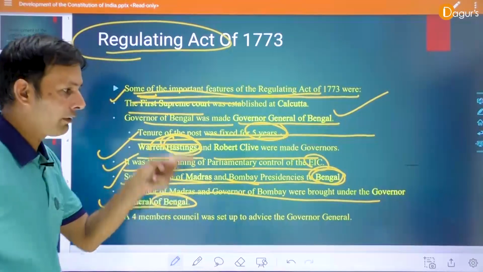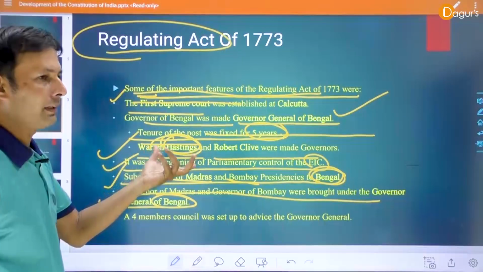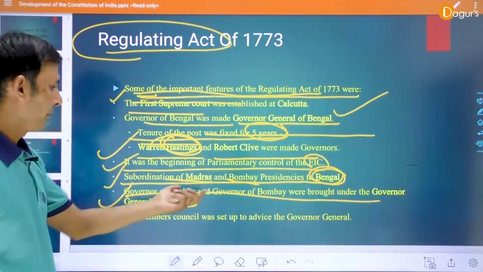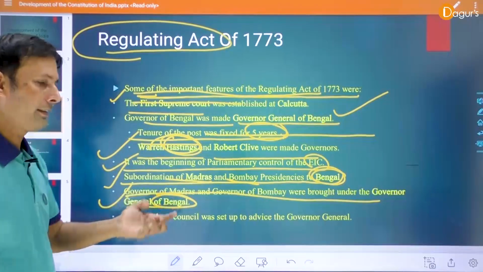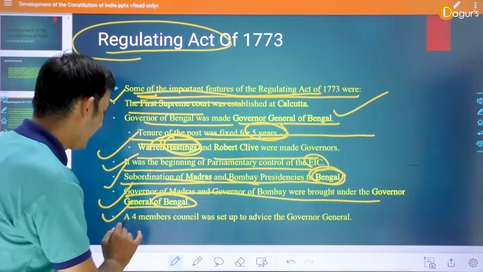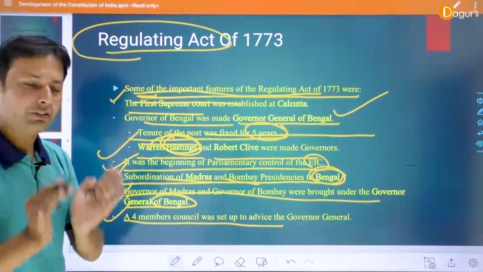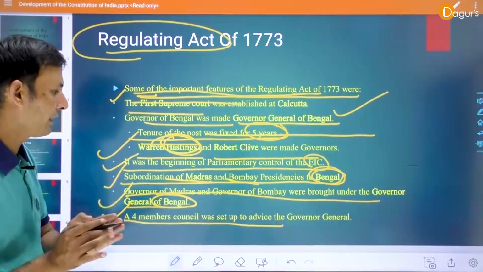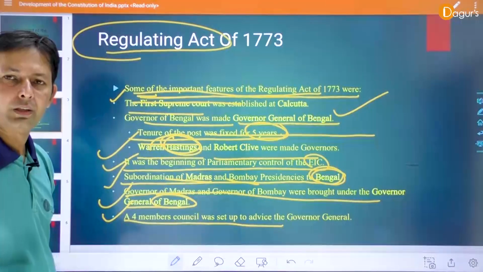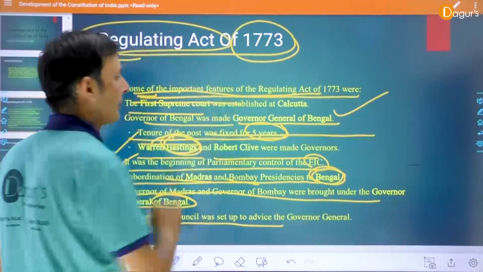It means the Governor General of Bengal is the superior one. It is like today's President, and the Governor of Bombay and Calcutta is like a CM, Chief Minister. Okay, and a 4-member council was set up to advise the Governor General. So that is the Regulating Act 1773.